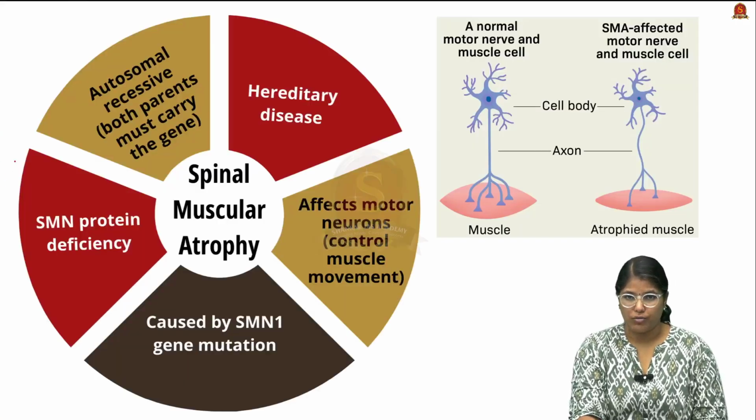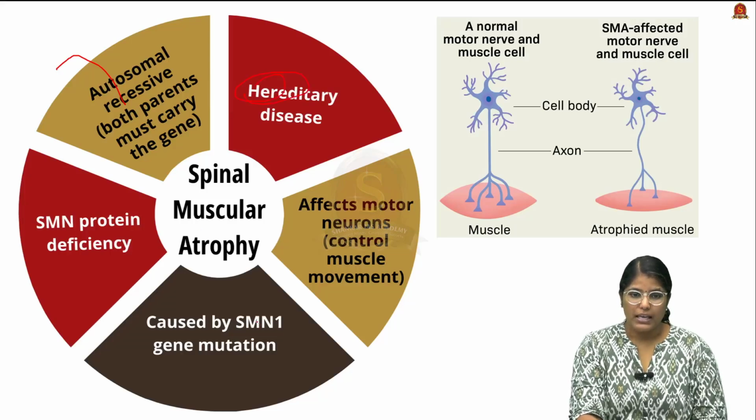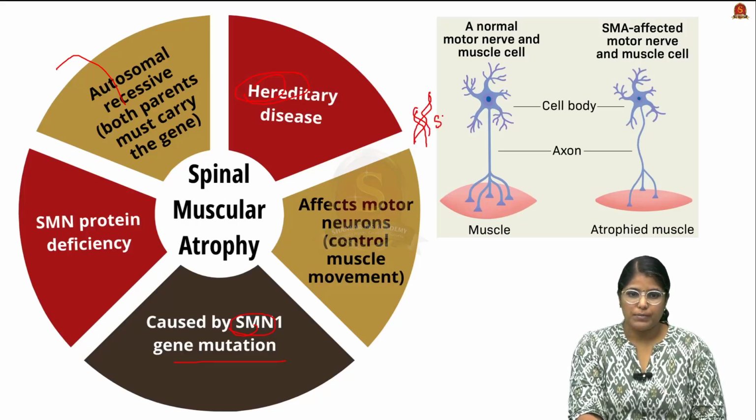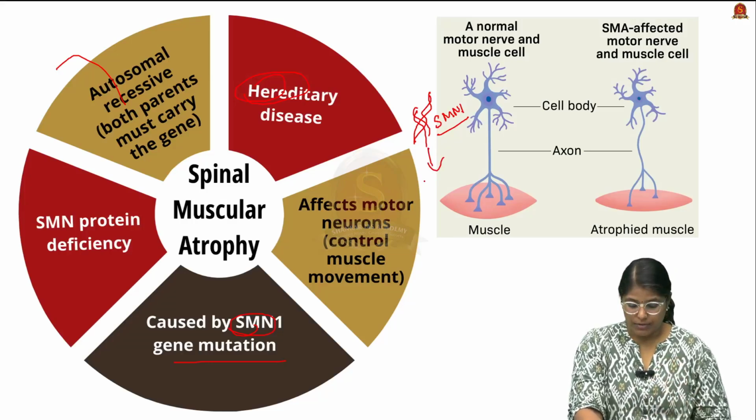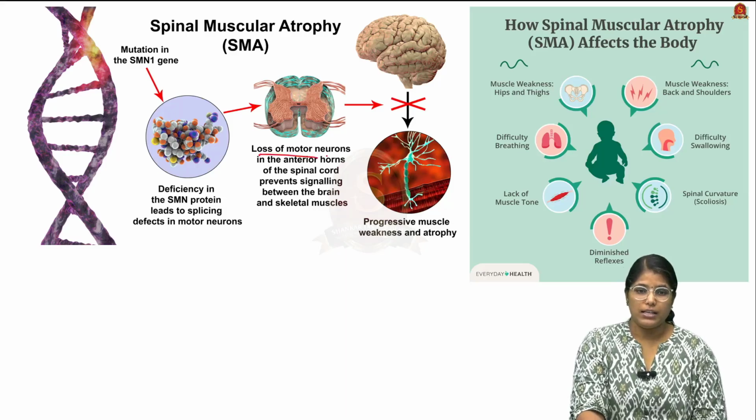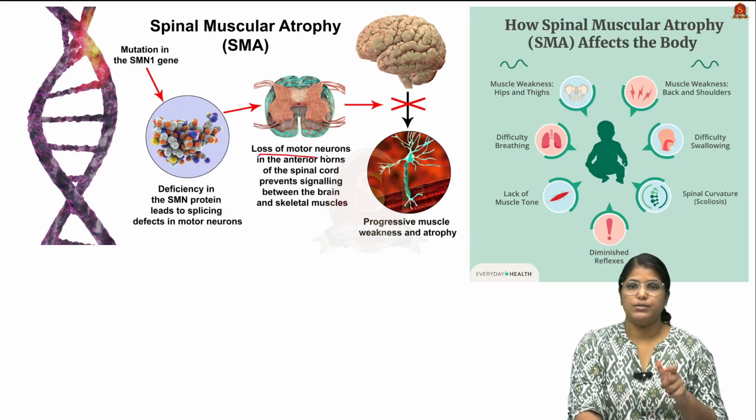So let's start with what spinal muscular atrophy is. It is a hereditary disease caused by SMN1 gene mutation. When there is a mutation in this particular gene, the SMN1, it leads to SMN protein deficiency. When this SMN protein deficiency happens, it leads to loss of motor neurons in the spinal cord.